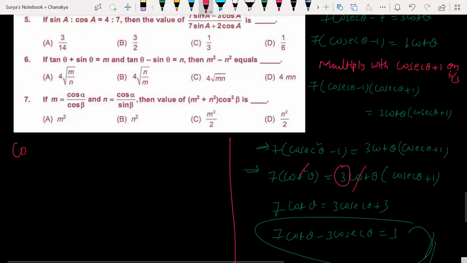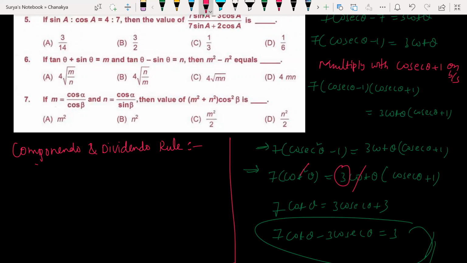Let me teach you componendo and dividendo rule, which is very helpful to solve this type of problems. This is a concept of 11th standard, but you might have learned it in class 6th ratios and proportions lesson. Componendo is nothing but adding two quantities. Dividendo is nothing but subtracting two quantities.